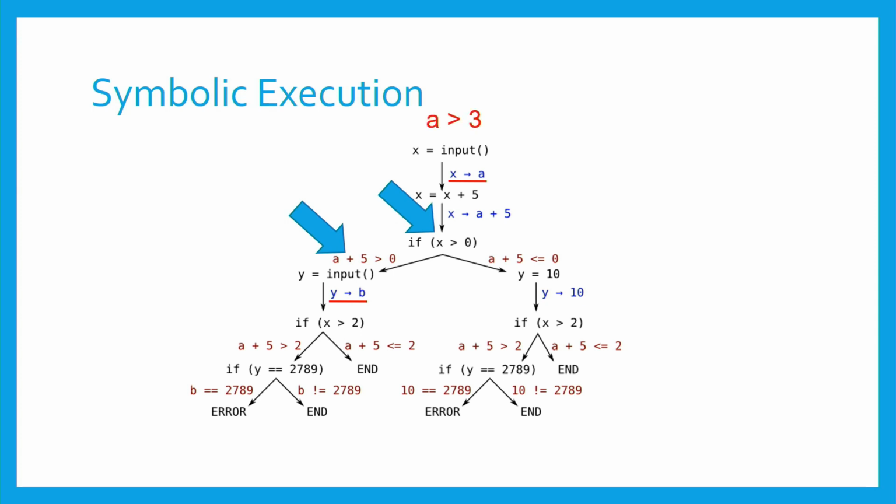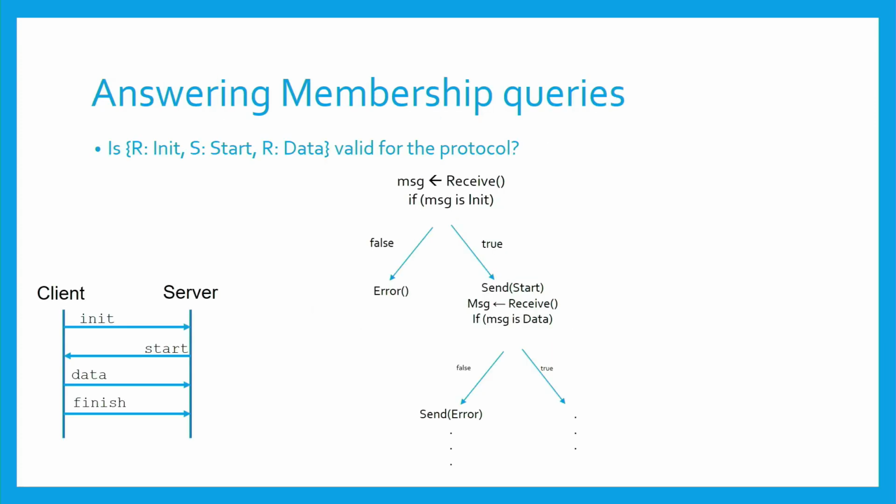Well, this way we can also add constraints of our own. So let's say that we want to find all execution paths that match that a is greater than 3. Then symbolic execution will leave us only with these two executions. And if we had a constraint that b equals 2789, then we are left only with one execution that matches these two constraints.